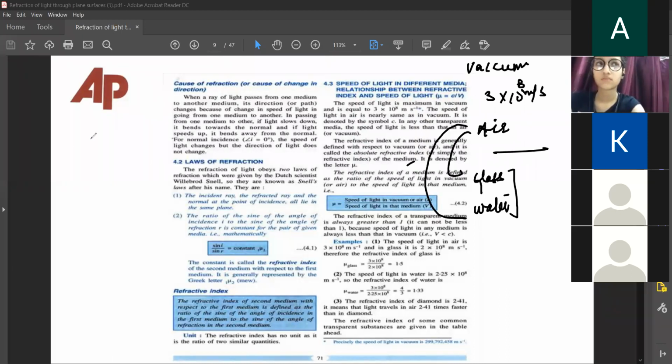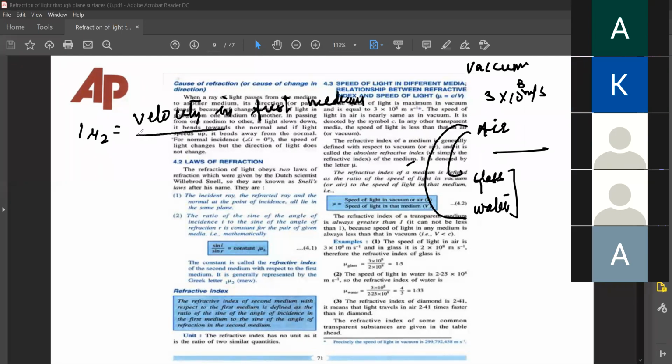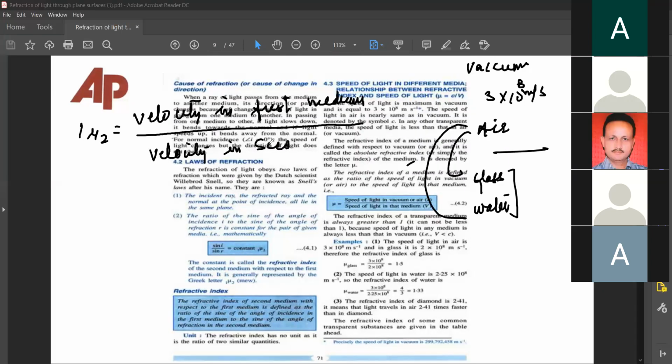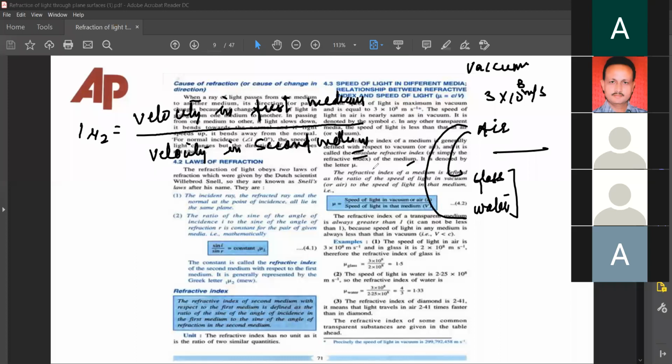So 1 mu 2 is equal to velocity in the first medium upon velocity in the second medium.